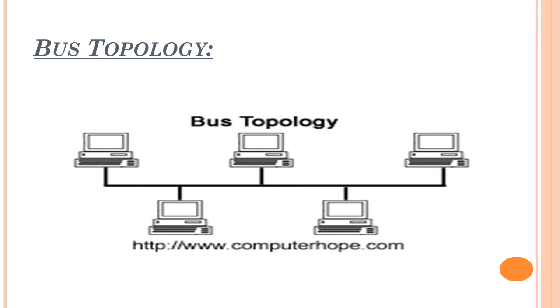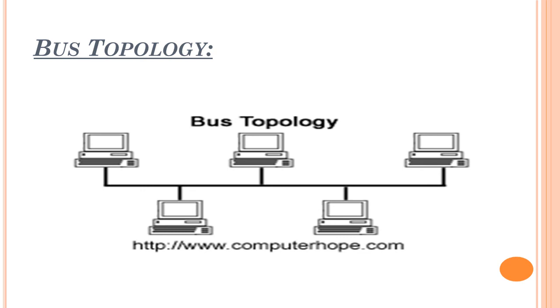Here, if one computer wants to send a message, first it will check whether the transmission medium, that path, is free or not. If it is free, you can send the message. If it is not free, you need to wait until the first data has gone to the destination, then you can send your data through this medium. That is known as a bus topology.